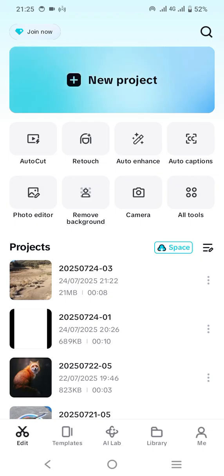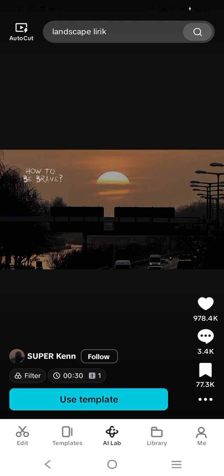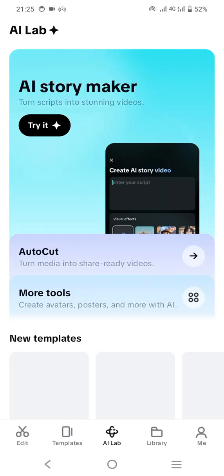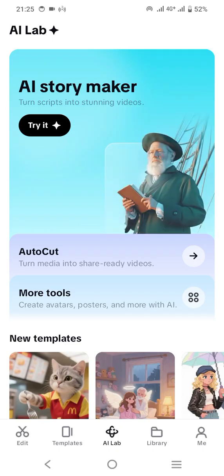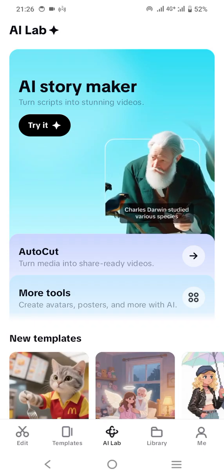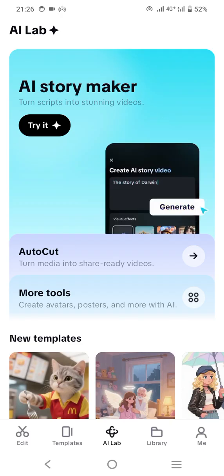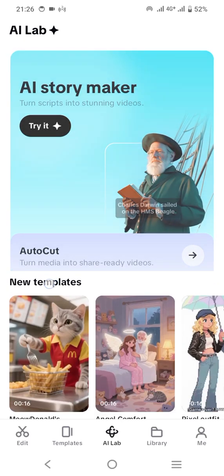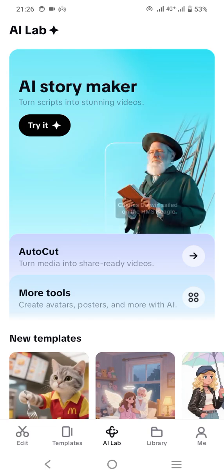This is the look when you would like to start a project, or see the templates, if you would like to create a video and post it in the simplest way to a WhatsApp story or Instagram story, or even create a post or content for your social media. And this is also the story maker, which allows you to use AI to channel your imagination to create a story by video.